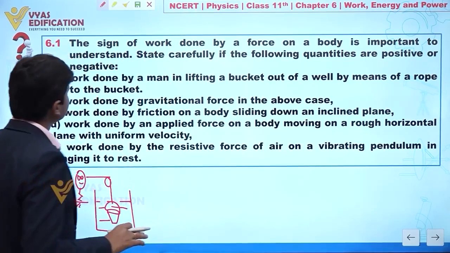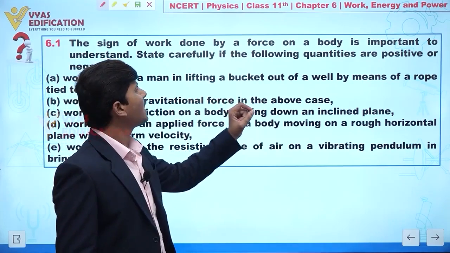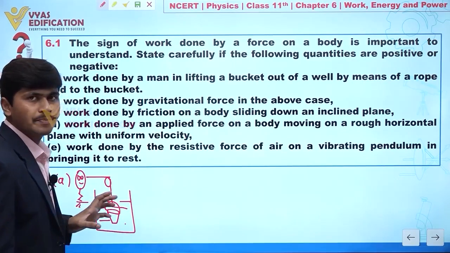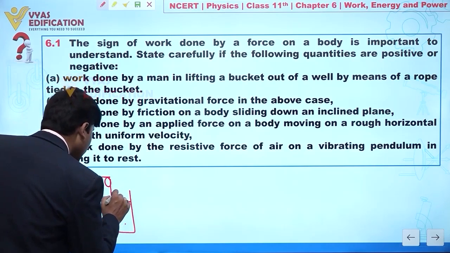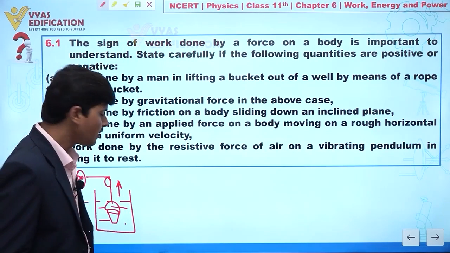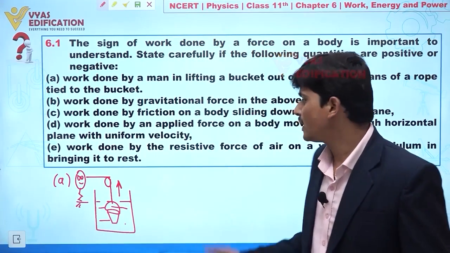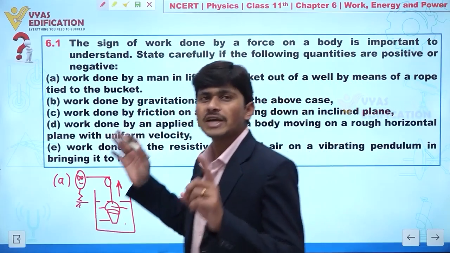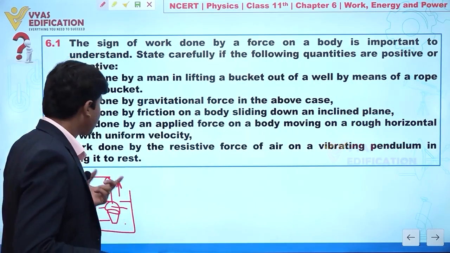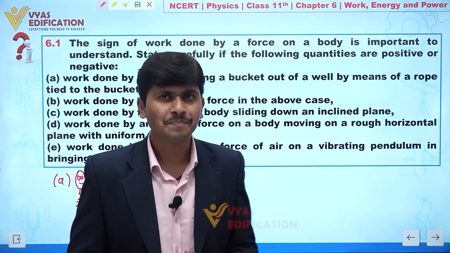In this question it is given: work done by a man in lifting a bucket out of a well. The force exerted by the man is in the vertical upward direction, and the displacement of the bucket is also in the vertical upward direction. So the direction of the force and the direction of displacement of the bucket are the same.